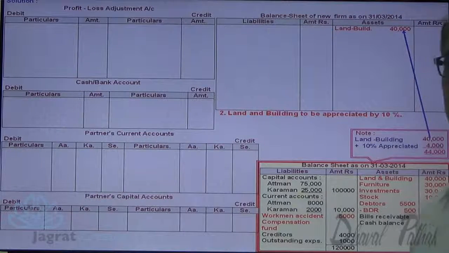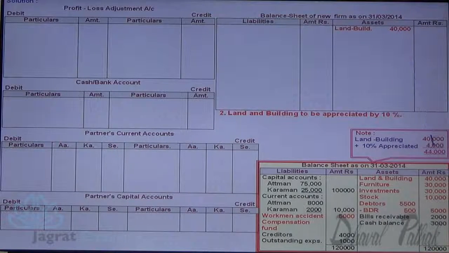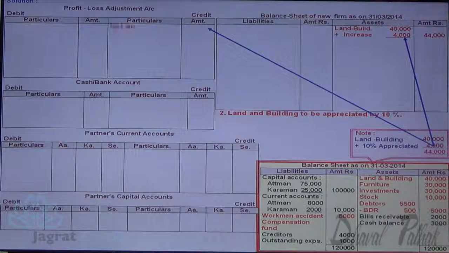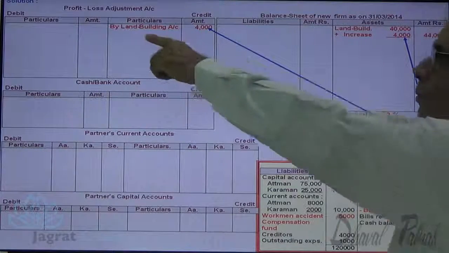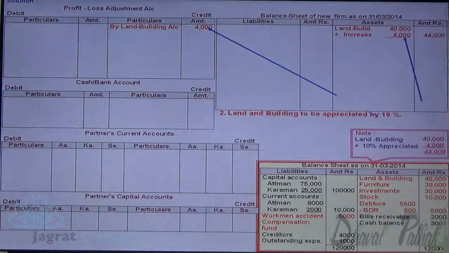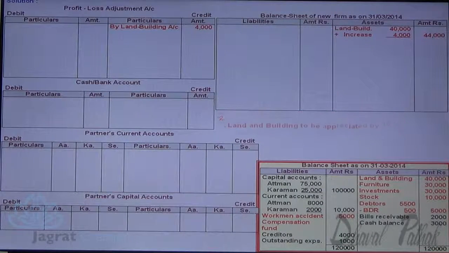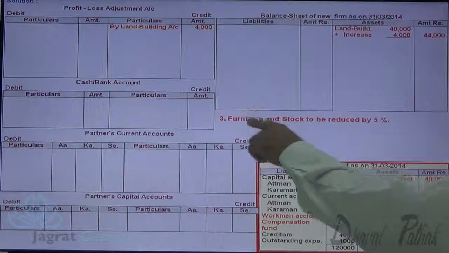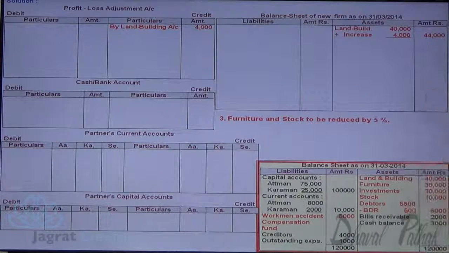On asset side, I write 40,000 in the inner column, plus increase 4,000. This being a gain is credited to profit and loss adjustment account. So profit and loss adjustment account is credited with 4,000. Next, furniture and stock to be reduced by 5%.